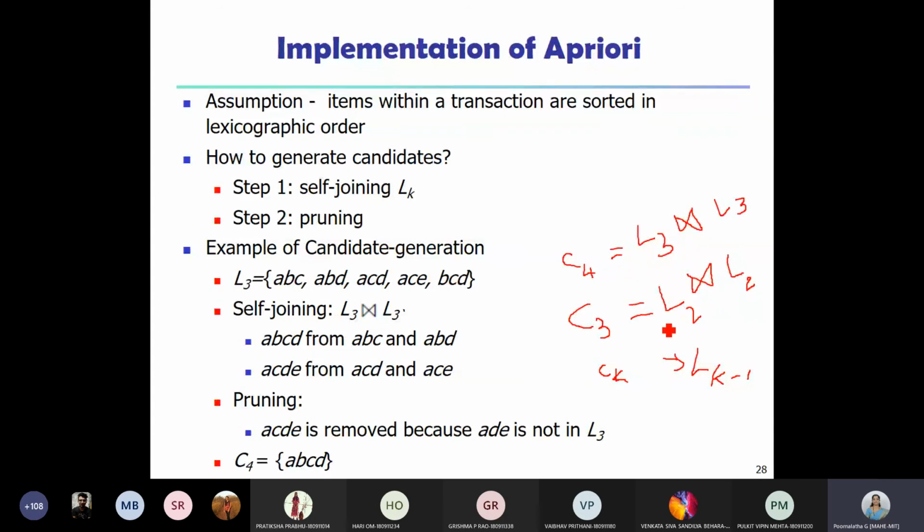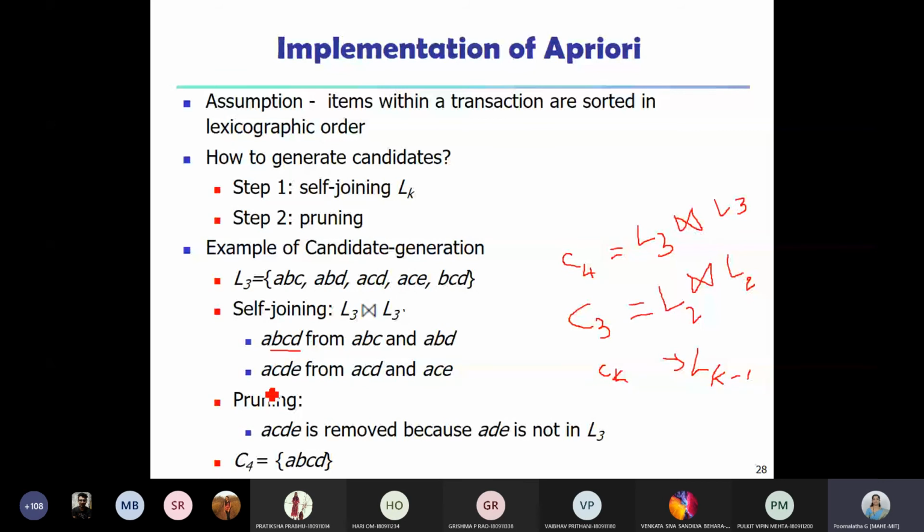Now, after performing this join operation, we are going to get the candidate items. Here we have A, B, C, D and A, C, D, E. So after generating the candidate, the second step is pruning. So what is this pruning? Without pruning, what happens? I need to look into my database. I need to count the support of item set A, B, C, D as well as this item set A, C, D, E.